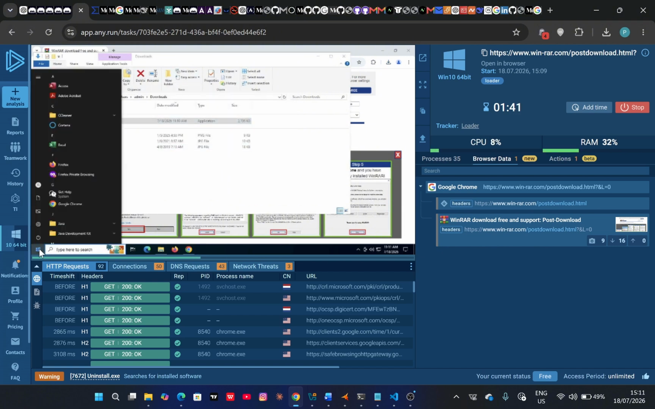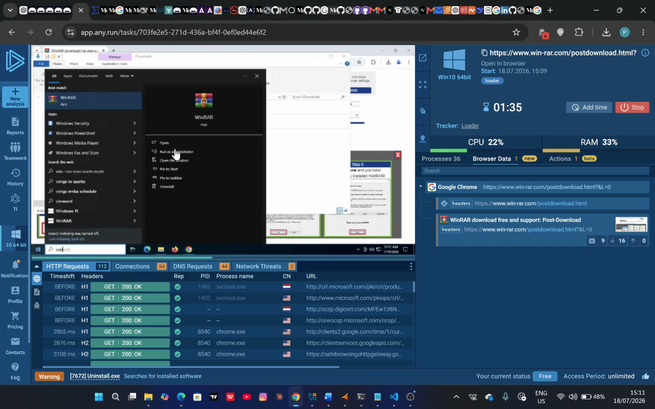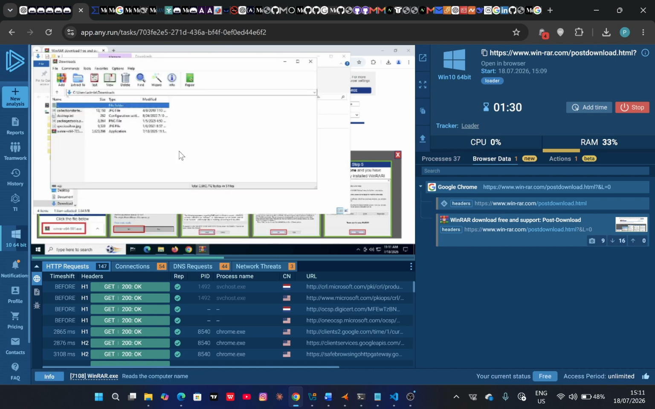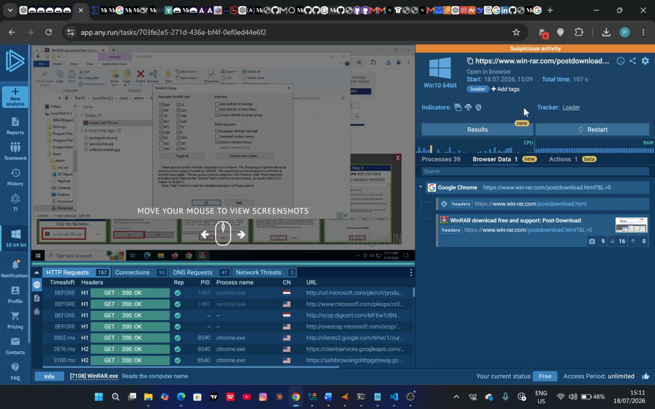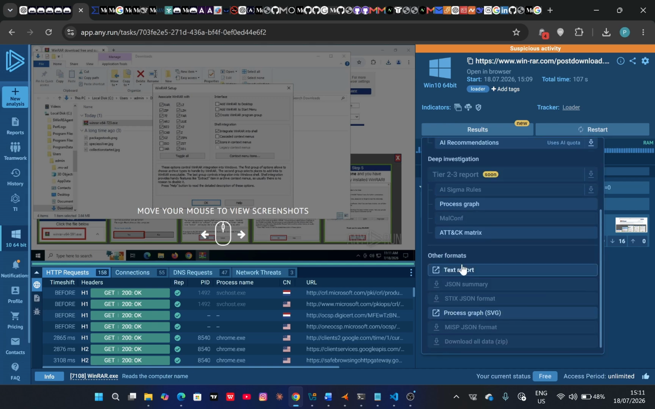So let me check WinRAR. Let me open it as an admin. So basically, at this point, I could already tell that this is a false positive. Okay, so the link wasn't malicious. It wasn't malicious at all. So it's opened clearly. Okay, so let me just stop this and then look at what is being said about this specific investigation.